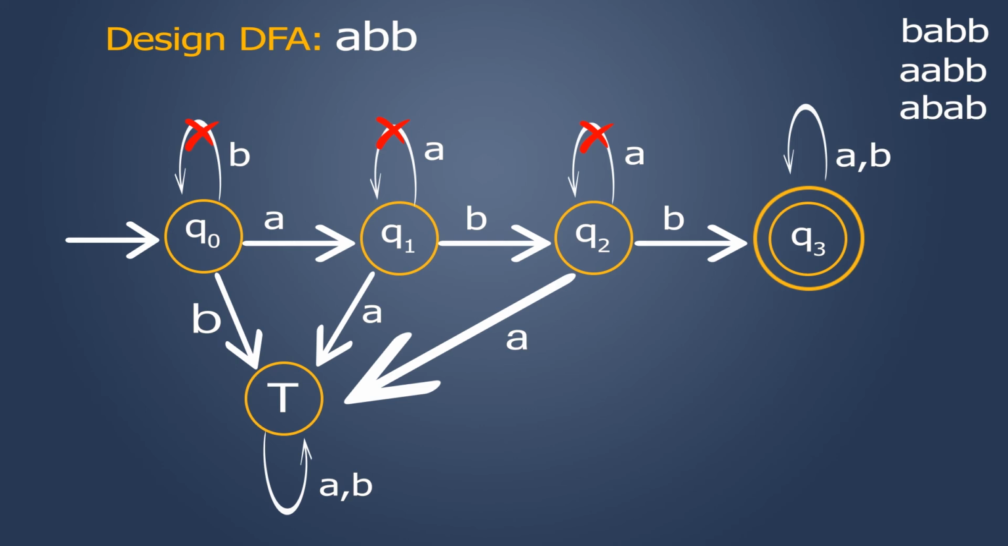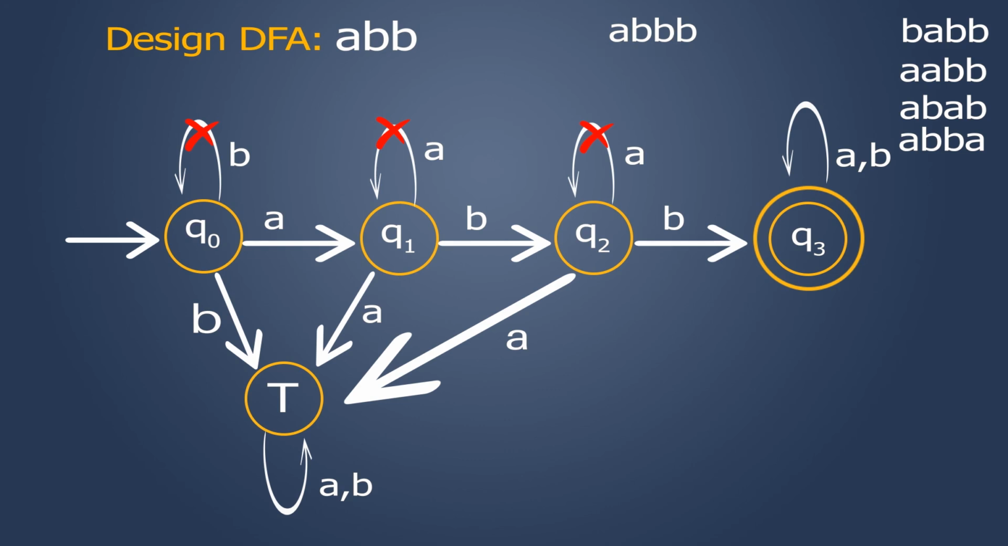Let me consider this string A, B, B, A. This string is beginning with A, B, B. Q0 upon A would take me to Q1. Q1 upon B would take me to Q2. Q2 upon B would take me to Q3. And Q3 upon A, we will be in Q3 itself, which would be accepted. Let me consider one more string A, B, B, B. This string is also beginning with A, B, B.